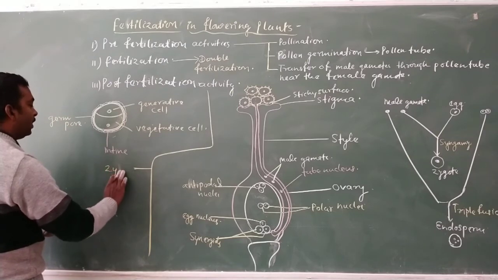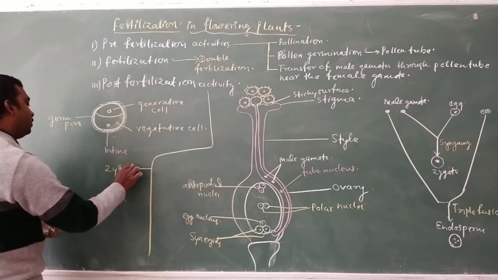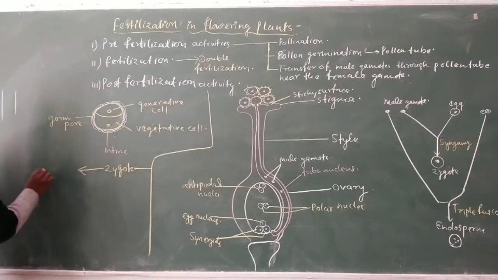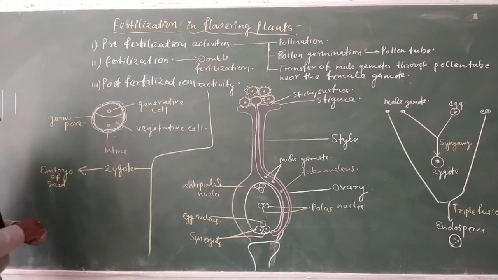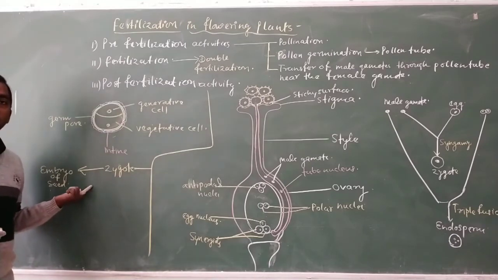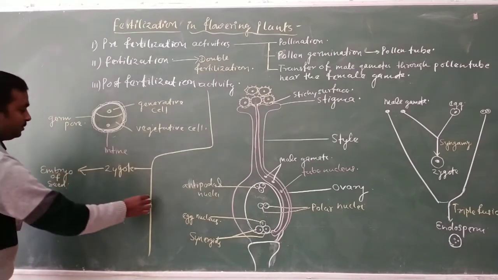The first product, the zygote, produces the embryo of the seed, which carries the information for the future plant.